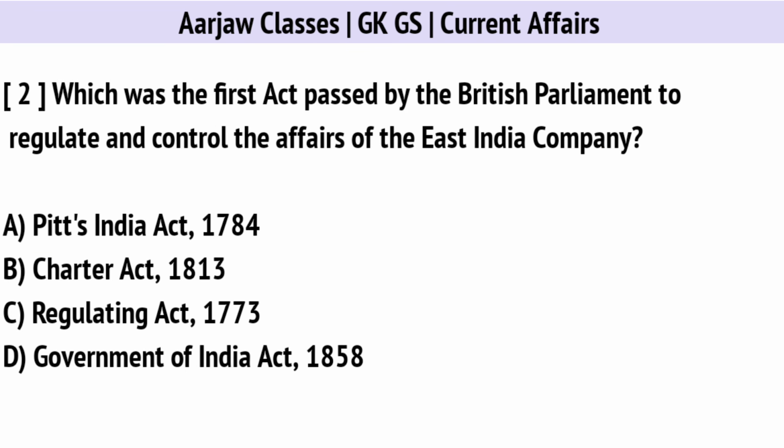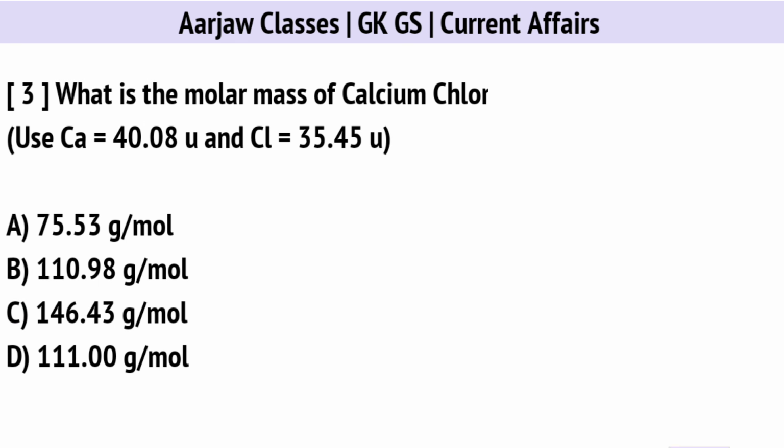Which was the first act passed by the British Parliament to regulate and control the affairs of the East India Company? Correct option is C. Regulating Act 1773. What is the molar mass of calcium chloride? Correct option is D. 111 gram per mole.